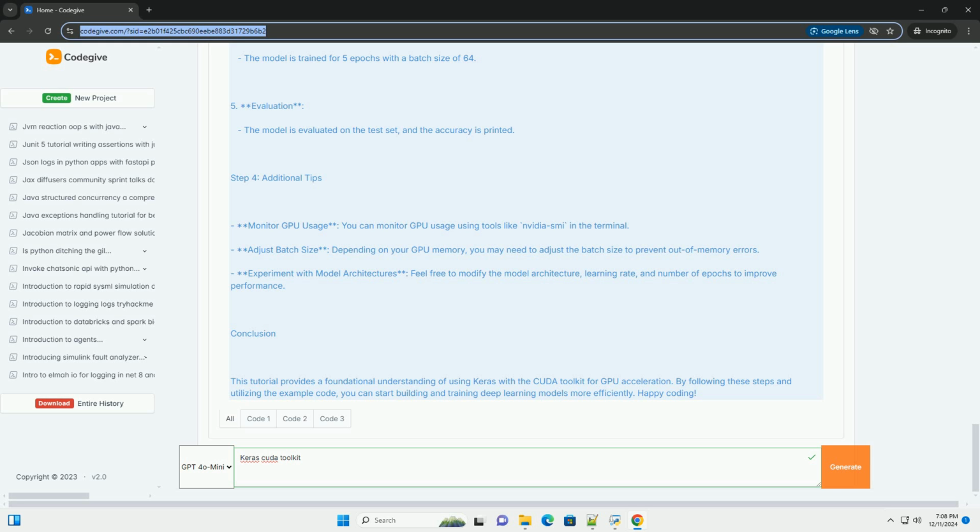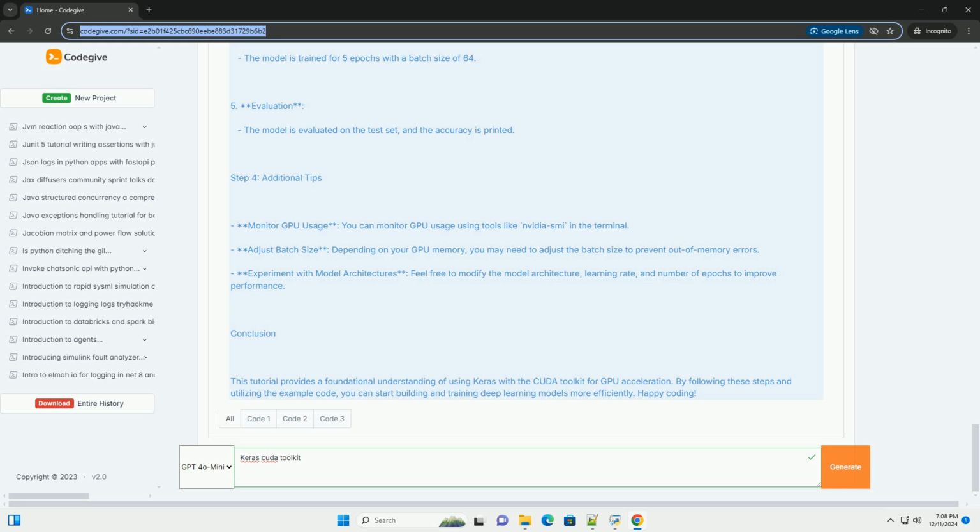Create a simple CNN model. model equals keras.Sequential. layers.Conv2D, 32, 3, activation equals relu, input_shape equals 28, 28, 1. layers.MaxPooling2D, 2. layers.Conv2D, 64, 3, activation equals relu. layers.MaxPooling2D, 2. layers.Flatten. layers.Dense, 64, activation equals relu. layers.Dense, 10, activation equals softmax.